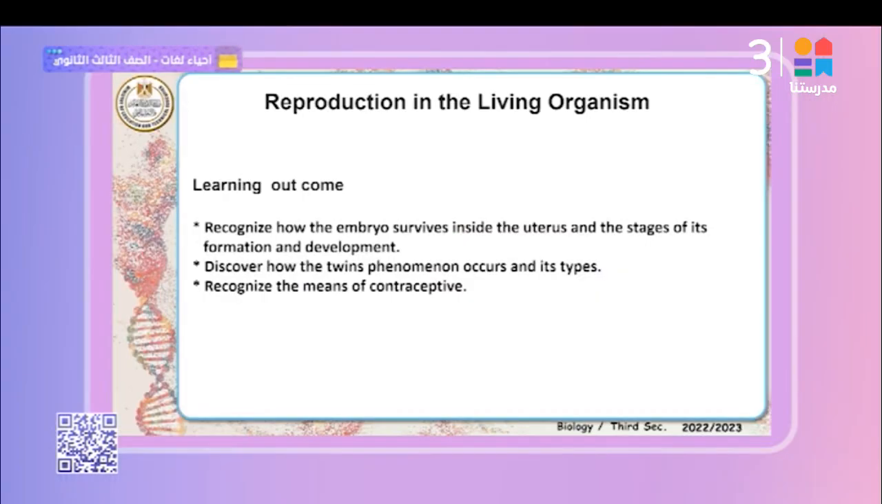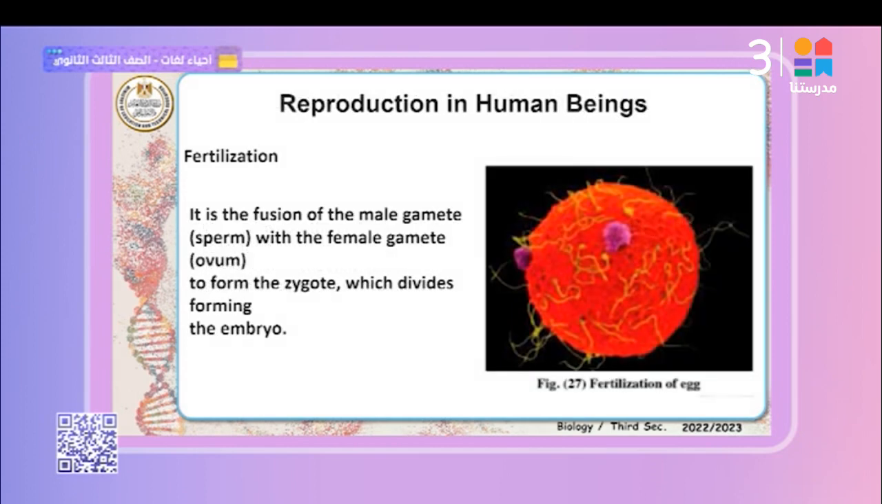Learning outcomes. By the end of this lesson, a student must recognize how the embryo survives inside the uterus and the stages of its formation and development, discover how the twins phenomenon occurs and its types, and recognize the means of contraceptive methods. Okay.